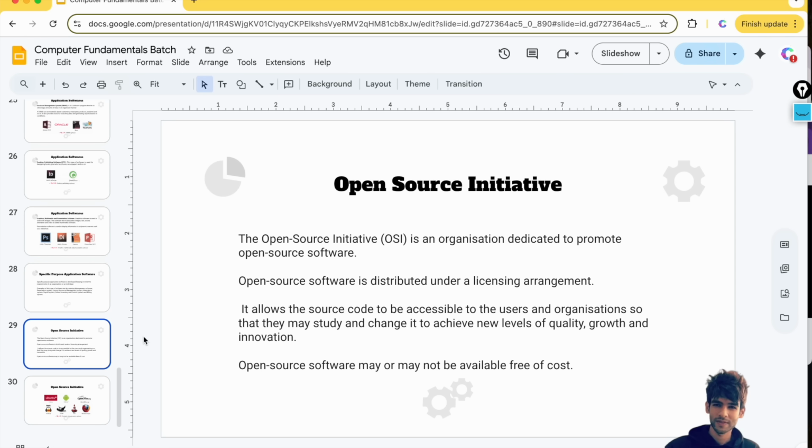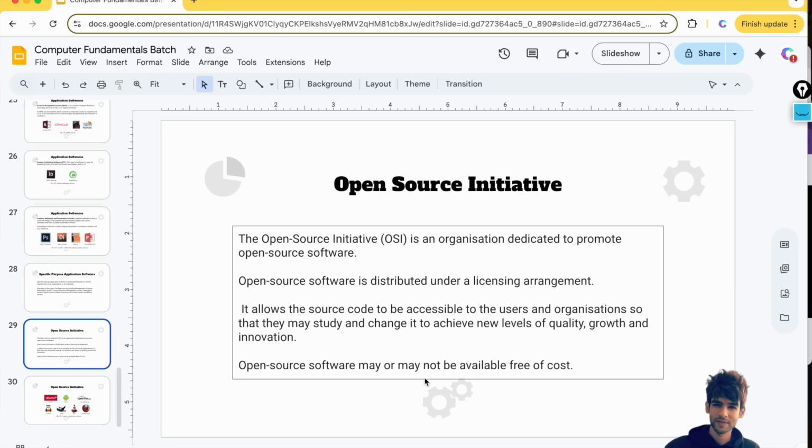You might also have heard about the open source initiative. Many times you hear that Google has open sourced this code, OpenAI has open sourced this code. So what does open source mean? The Open Source Initiative is an organization dedicated to promoting open source software. What open source basically means is that a company keeps the source code of whatever they have developed accessible to all users or organizations, so that they can study and change it at their own levels of quality, growth and innovation.